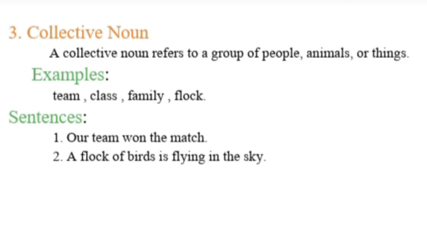Third one is collective noun. A collective noun refers to a group of people, animals, or things. For example, team, class, family, flock. Sentences: Our team won the match. A flock of birds is flying in the sky.